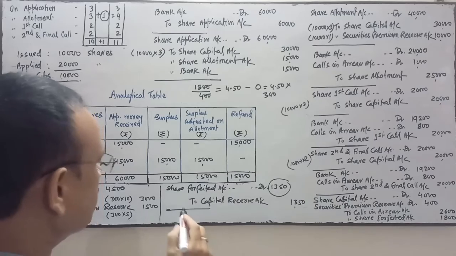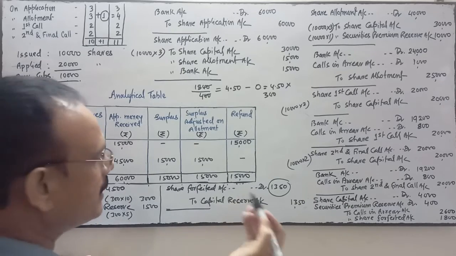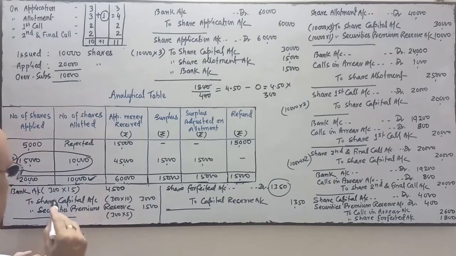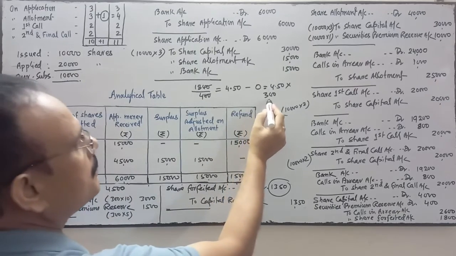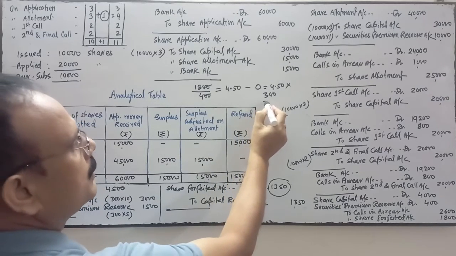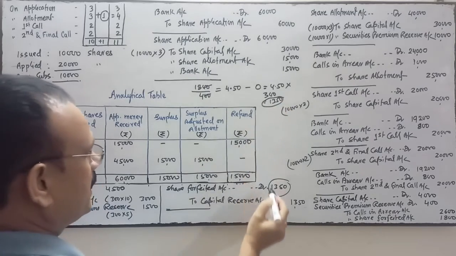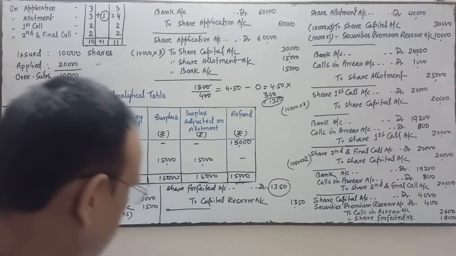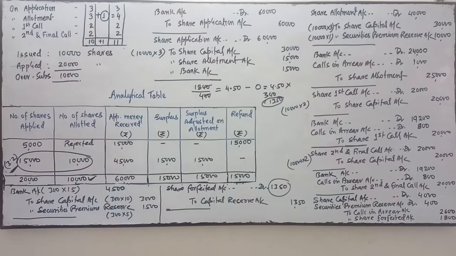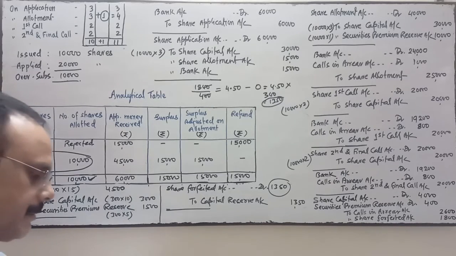The company has reissued 300 shares, so we multiply by the number of shares reissued. So it is 1350 rupees, and this amount will be transferred to capital reserve.